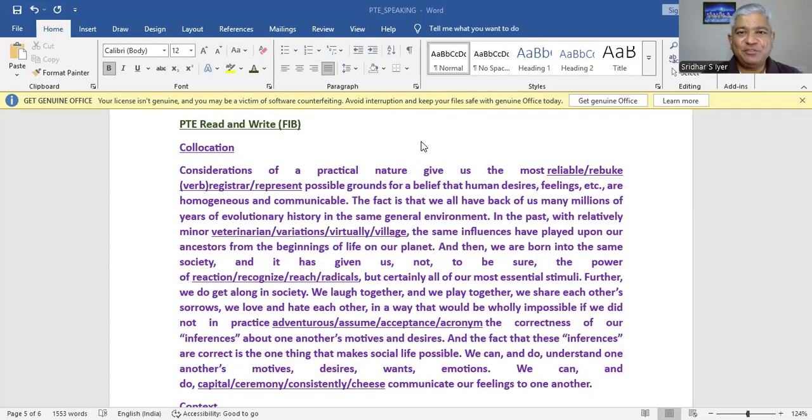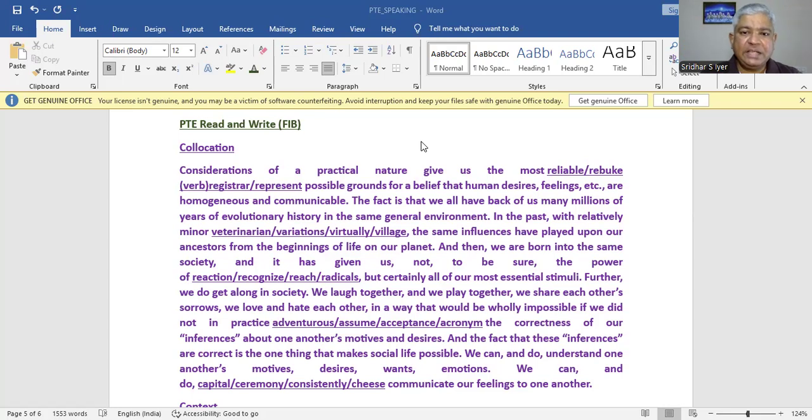On the read and write, fill in the blanks, you may get collocation, contextual or grammar related fill in the blanks. Let us look at what is collocation. Collocation is nothing else but a phrasal verb connecting with another phrasal verb.